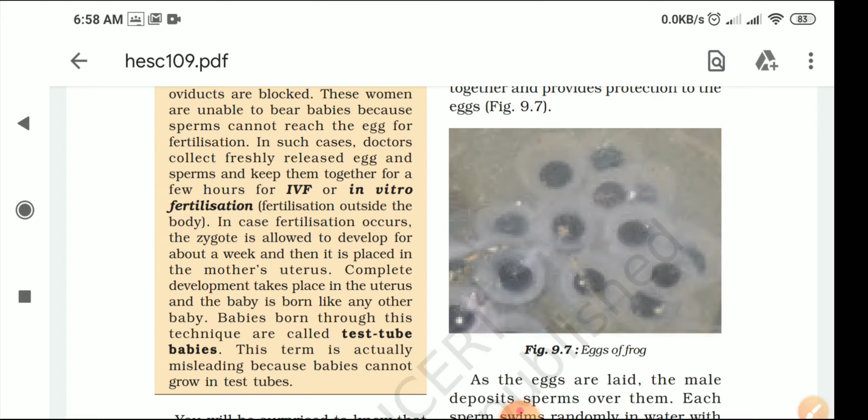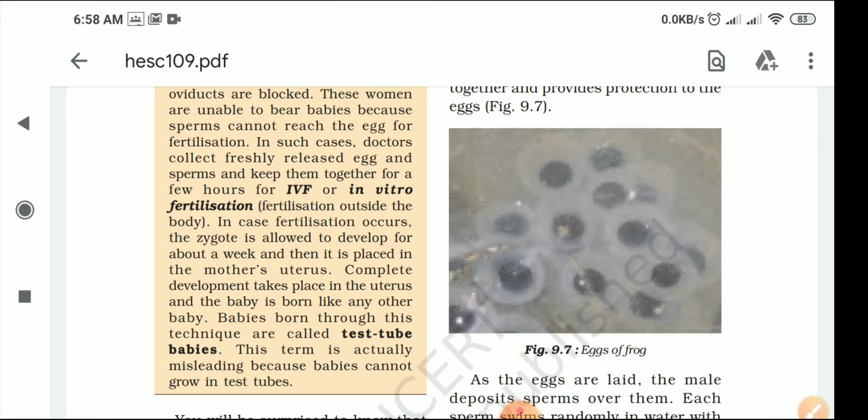Okay, here you can see the test tube babies. There are so many students who always think that test tube babies are babies who are developed inside the test tube, but it's not like that. Inside the test tube, only the male and the female gametes fuse.